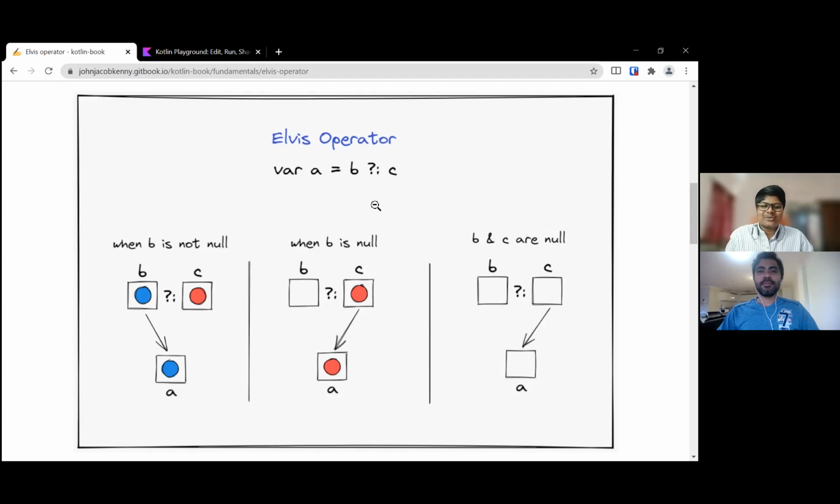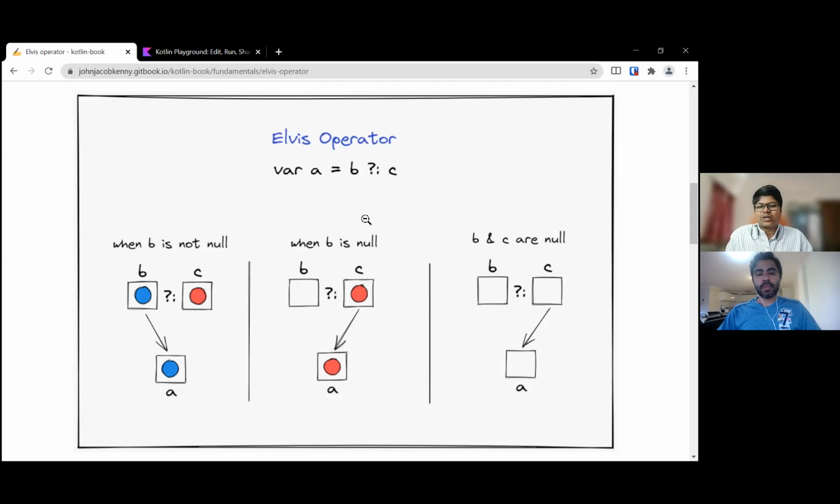So I'm sure you would have seen a similar syntax elsewhere, right? It is known as the ternary operator. Yes. So this is essentially a short form of that in a way, right?